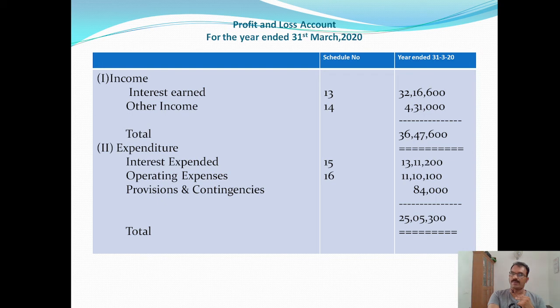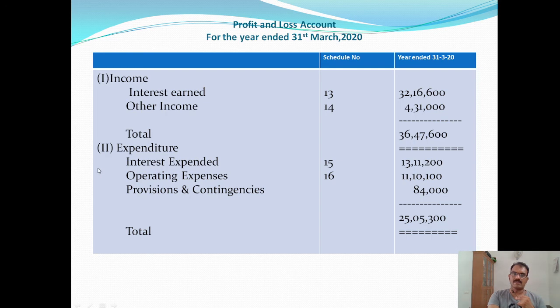We have already prepared one schedule, schedule number 14. Total of the schedule is 4,31,000. Then take the total of income, schedule numbers 13 and 14. Total will be 36,47,600.